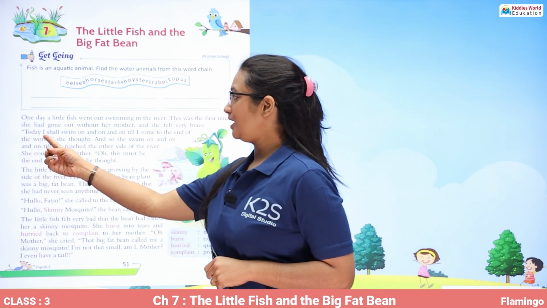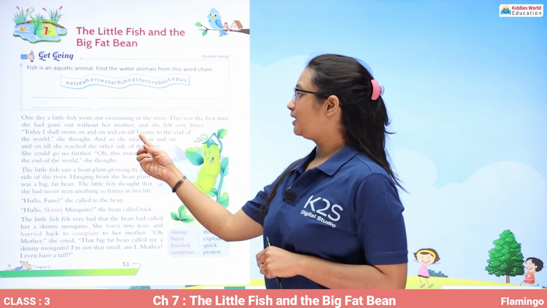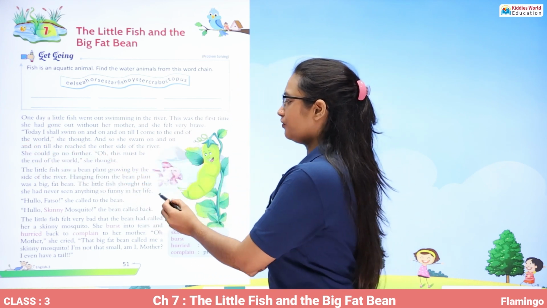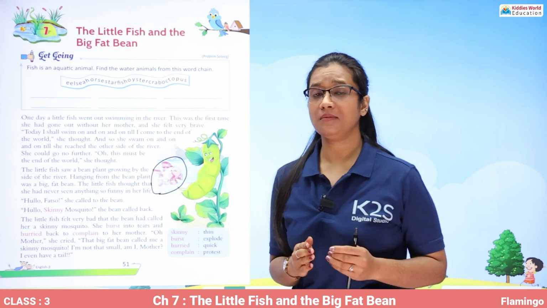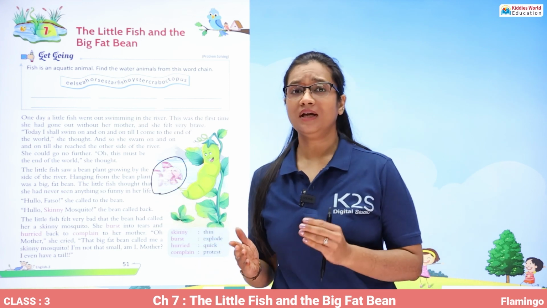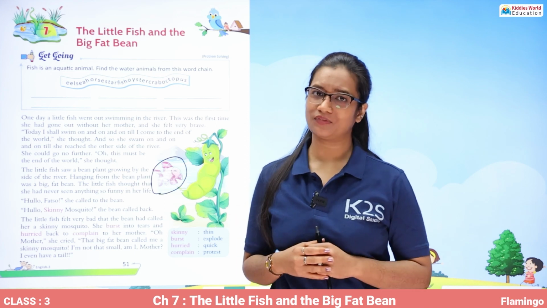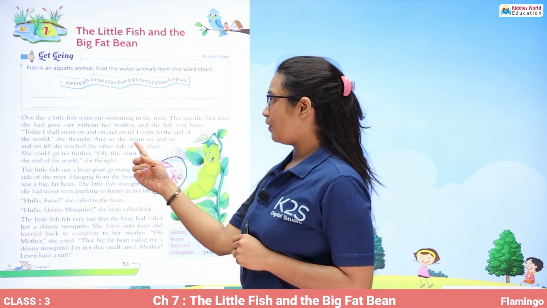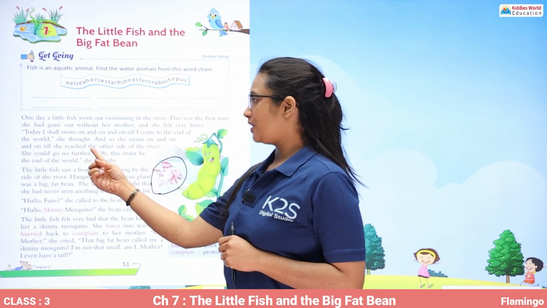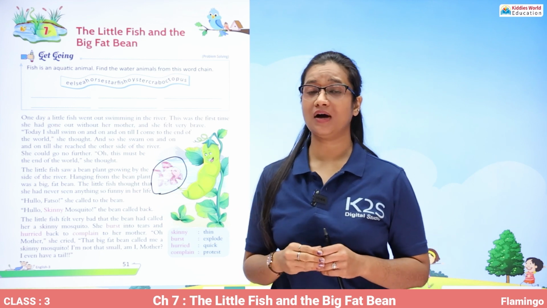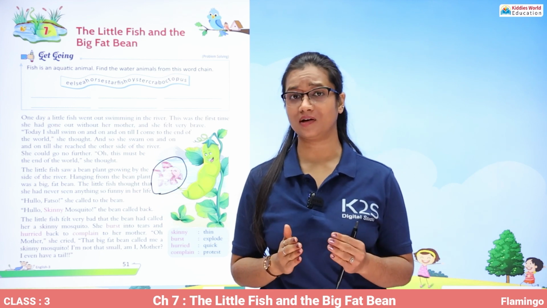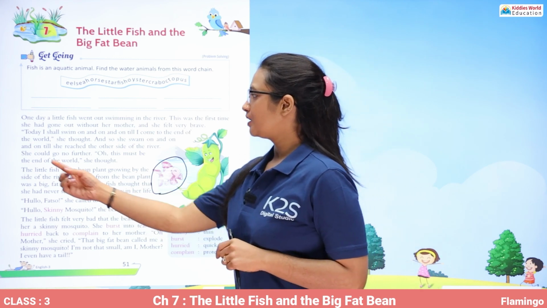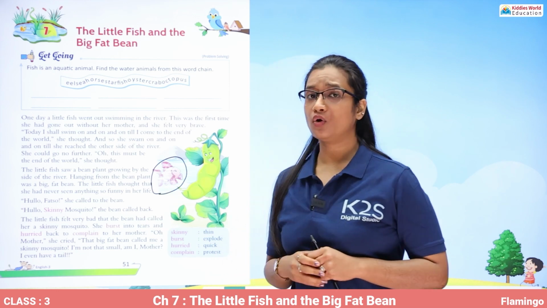"So today I shall swim on and on and on till I come to the end of the world," she thought. So this is the small fish who thought that I am going to swim on and on till I do not reach the end of this earth. And so on, she swam on and on till she reached the other side of the river. So she could go no further.